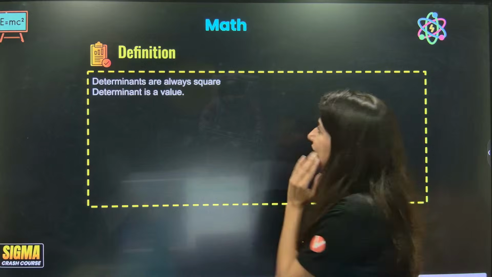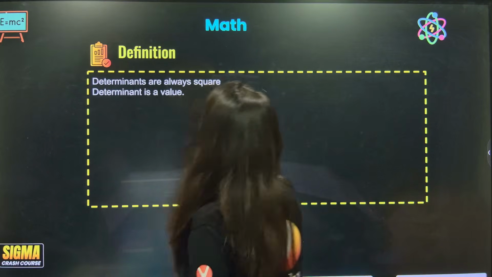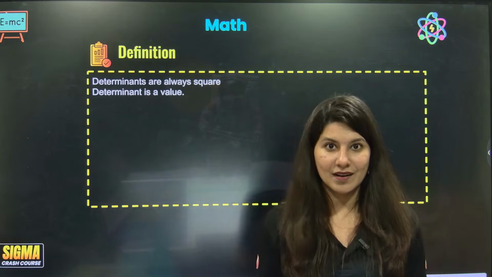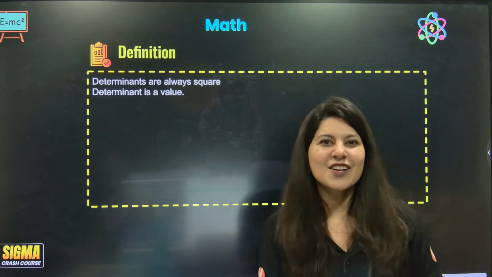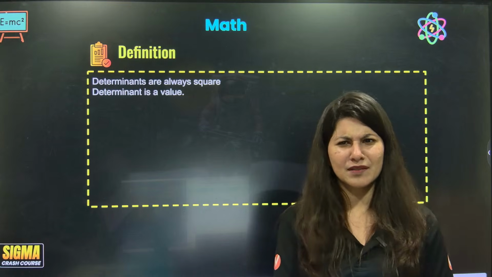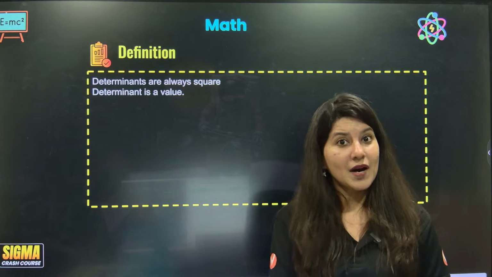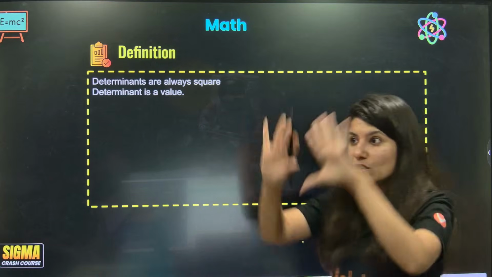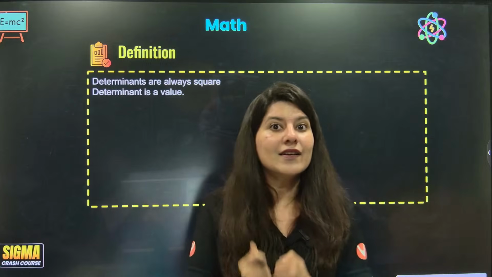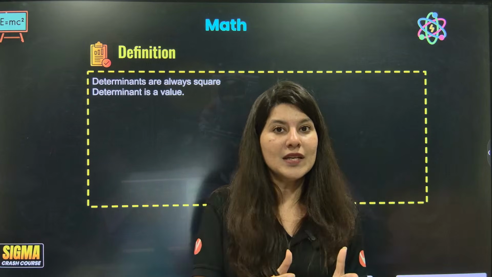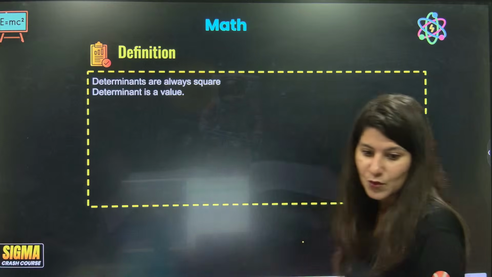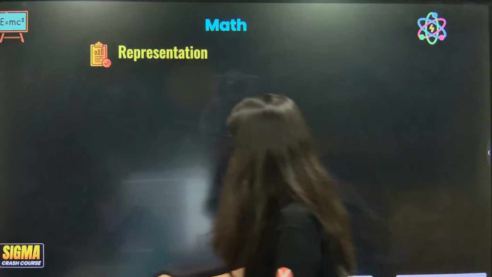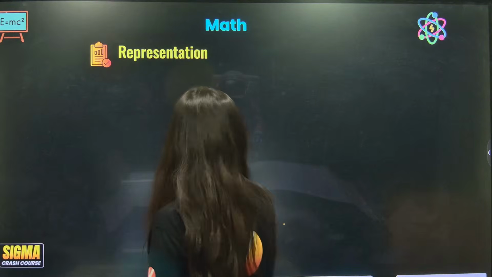Okay, chalo. So over here, determinants. Unlike matrices, determinants are always square. Matrices can be 3 cross 2, yes, that can happen, but determinants are always square. Matrices are just an arrangement. A matrix doesn't give a value unless you take its determinant, then it will give a value. So it is always a square, and the representation is similar to but different from matrices.